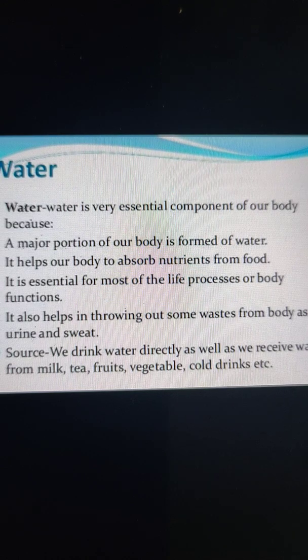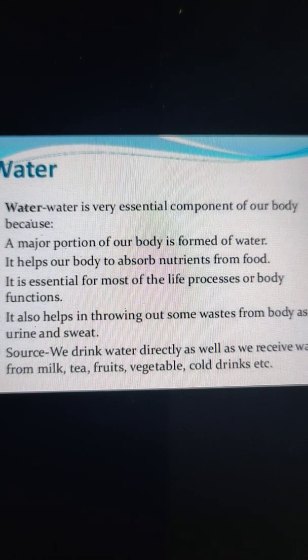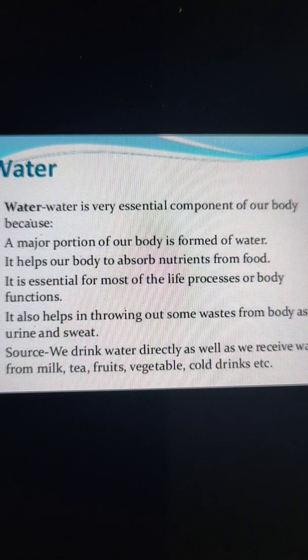All right, so these are the components of food which are required by our body to keep ourselves healthy and fit. So you have to include these nutrients in your diet daily to prevent your body from the deficiency of these nutrients, or to prevent your body from the